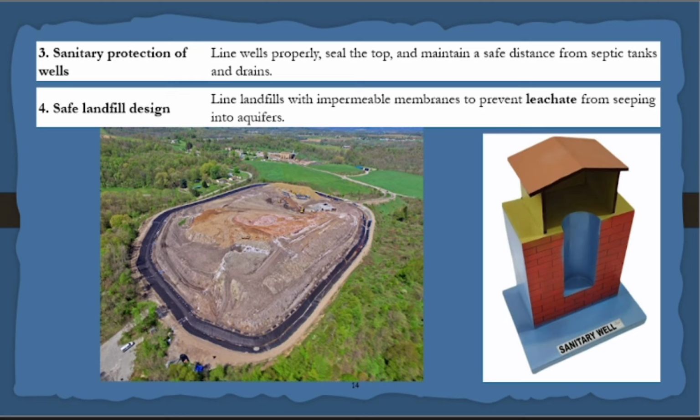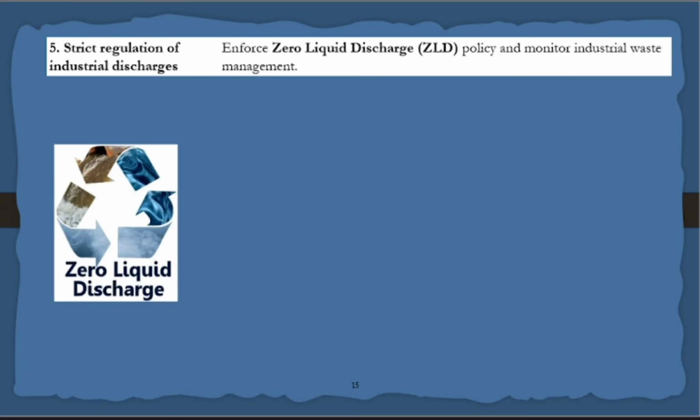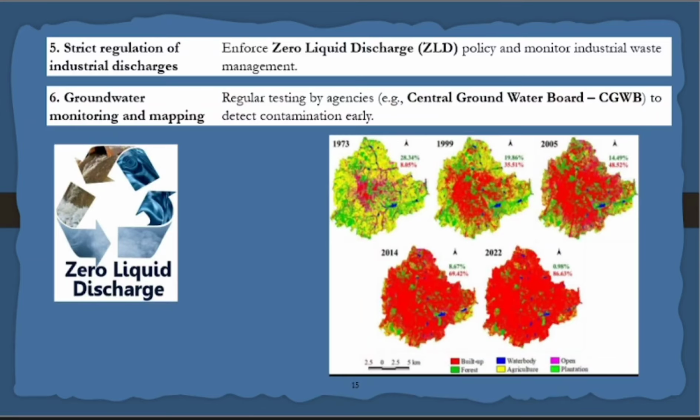The soil gets contaminated, no? So much toxicity is there in the waste. That toxicity will contaminate the soil, it will contaminate the groundwater. Impermeable membrane. Can you see this? Like this, water will not penetrate into the soil. Next thing is zero liquid discharge.